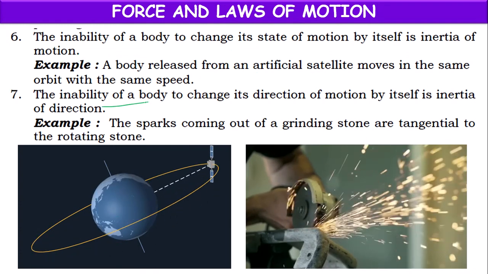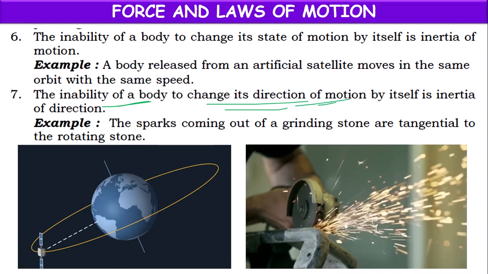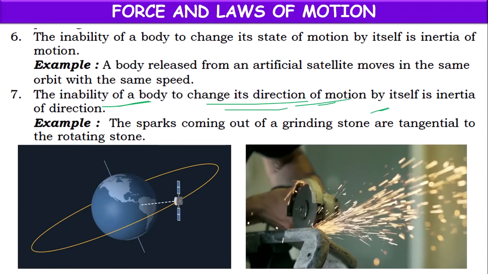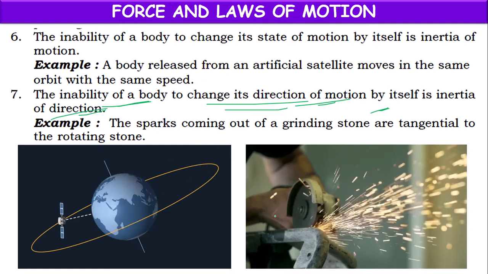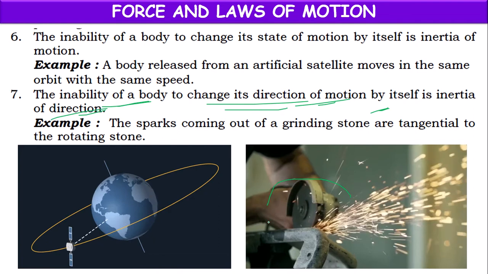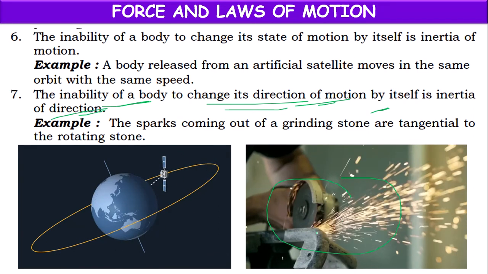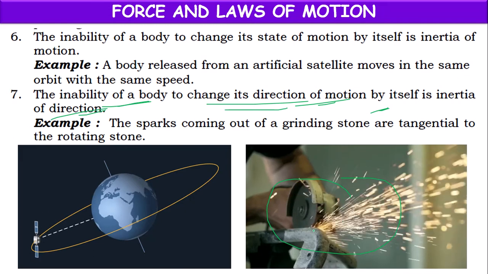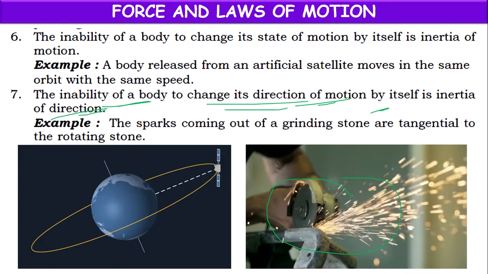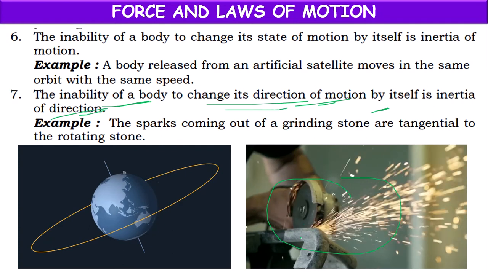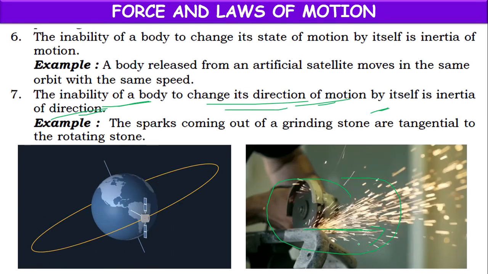Or the inability of a body to change its direction of motion by itself is called inertia of direction. Suppose here you can observe the sparks coming out from the grinding stone. In the lower part, when the wheel is touching the iron body, the sparks are coming out.